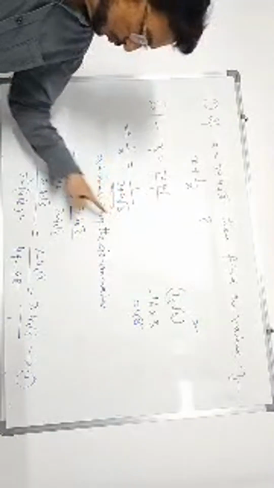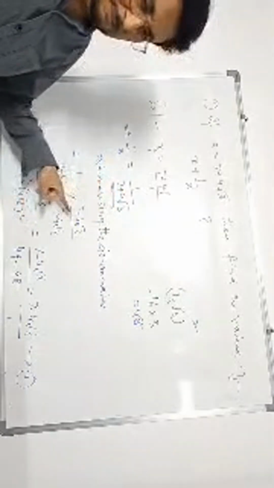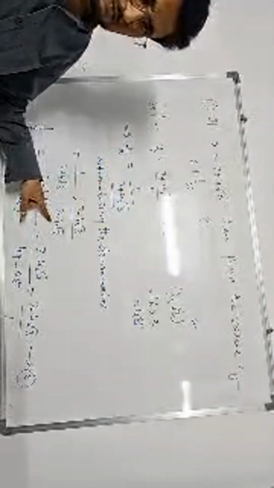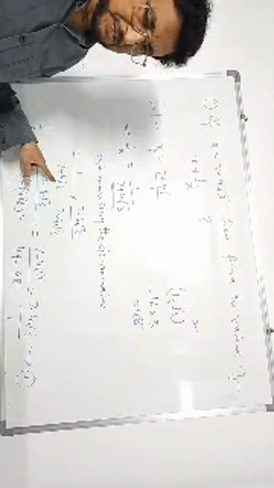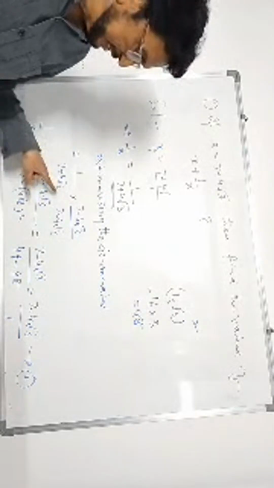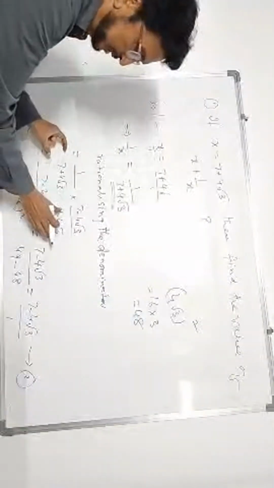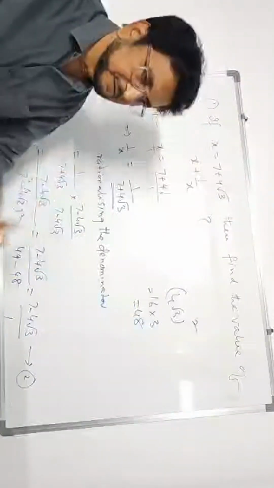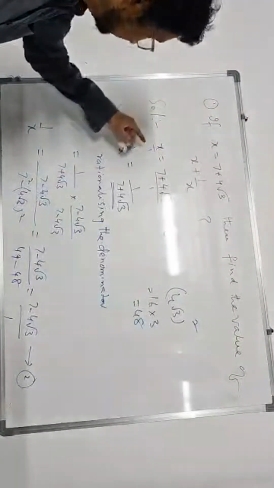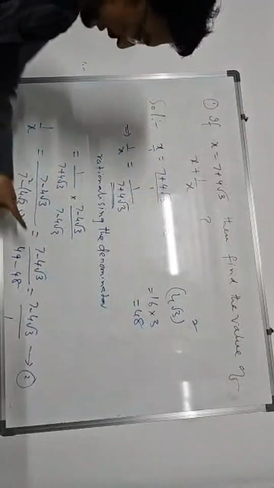Therefore, multiply numerator and denominator by 7 minus 4 root 3, the conjugate of this expression. Multiply these two and you will get 49 minus 48, which is 1. Then add this x and 1 by x.